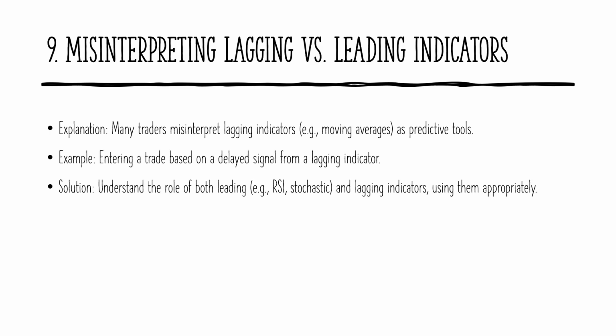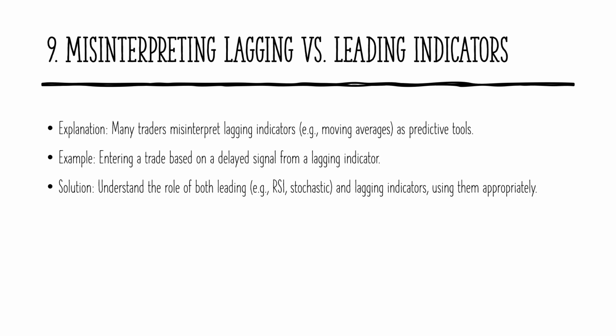Many traders misunderstand the difference between leading and lagging indicators, which can lead to poor trade timing. Lagging indicators, such as moving averages, confirm trends but don't predict future price movements, making them ineffective for early trade entries. On the other hand, leading indicators like RSI or stochastic attempt to signal potential reversals before they happen.